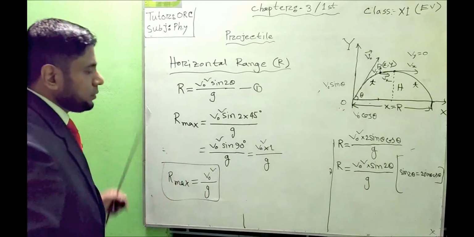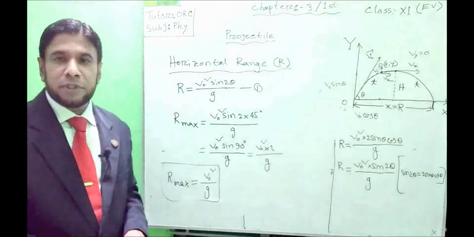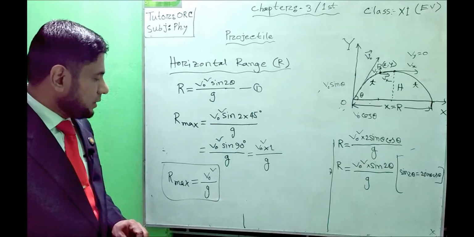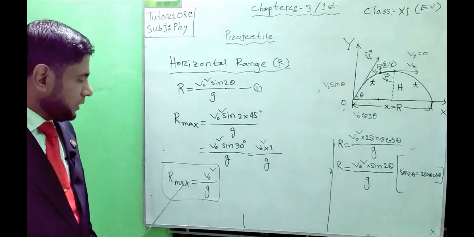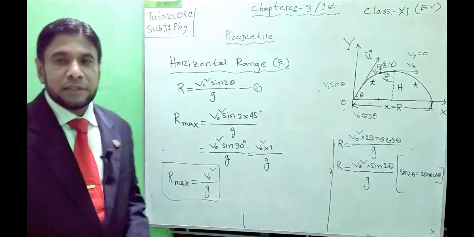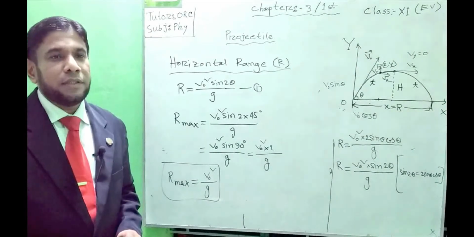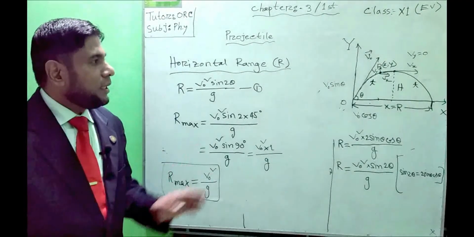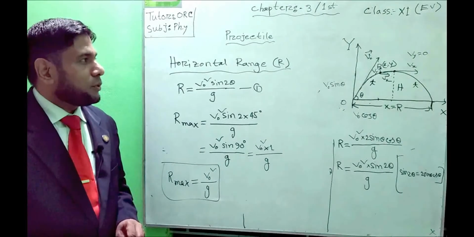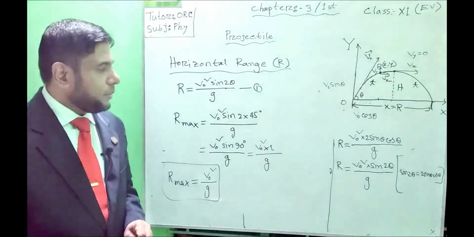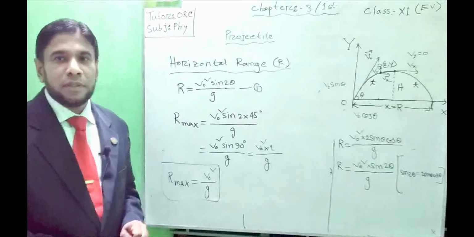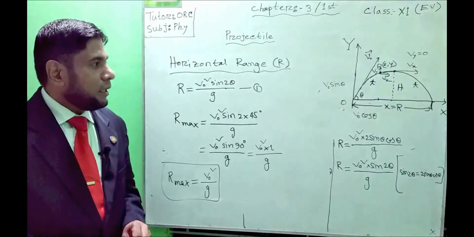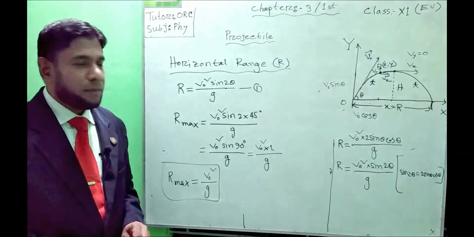In an MCQ, if the question asks you to find the maximum horizontal length, then we will find it with the help of this equation. Dear students, all of these equations are very important for the SSC exam and all the admission exams. From the motion of a projectile, we must remember all the equations: the velocity after a definite interval of time, the time of flight, horizontal length, maximum height, and maximum horizontal range.